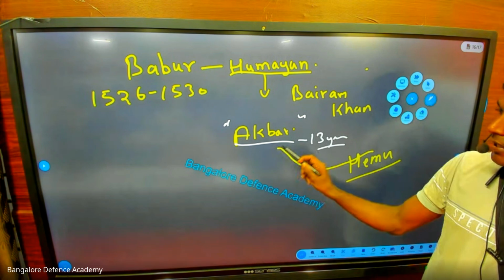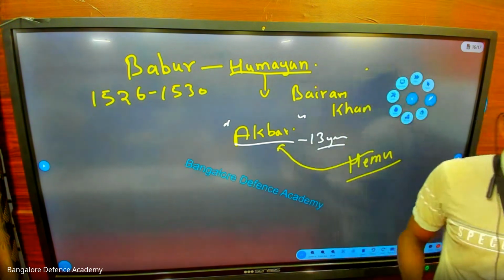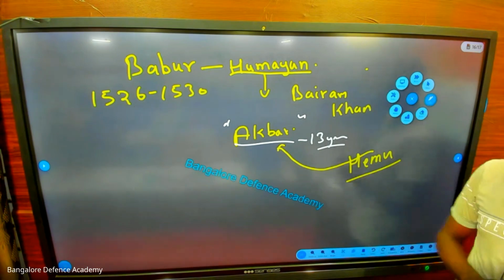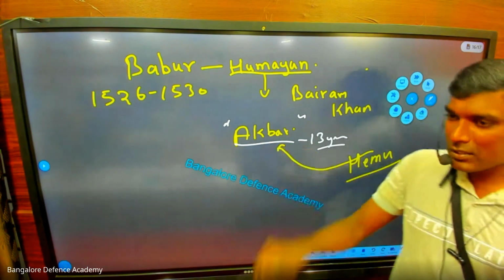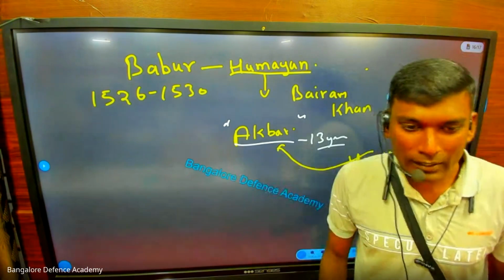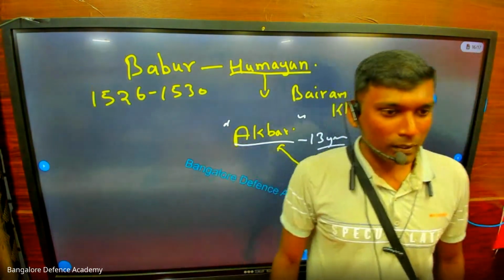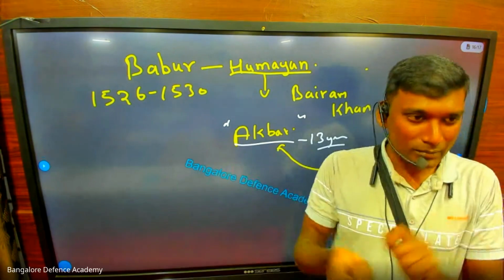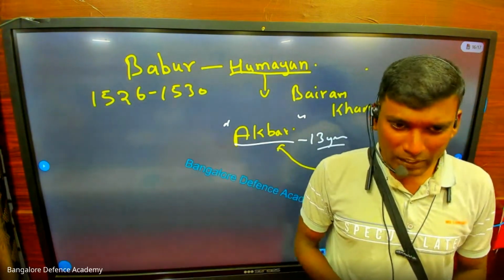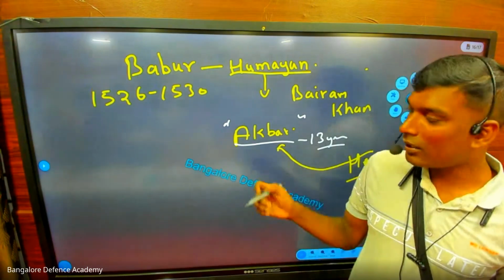Hemu is coming, and Hemu is a king. He's a very dangerous king, a man with full warfare like that. Hemu is coming and he's telling, Akbar, you are king of India, right? Come, we will fight. Now tell me, will Akbar be able to fight with swords? No. So Akbar doesn't know what to do.